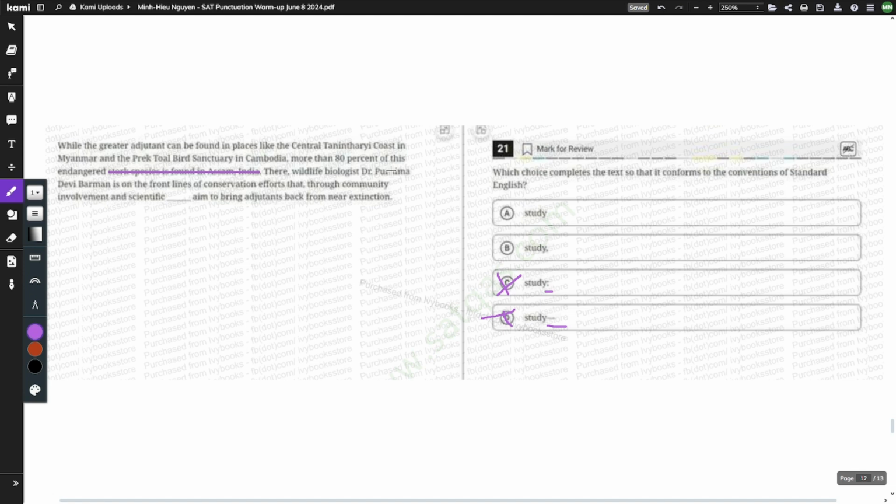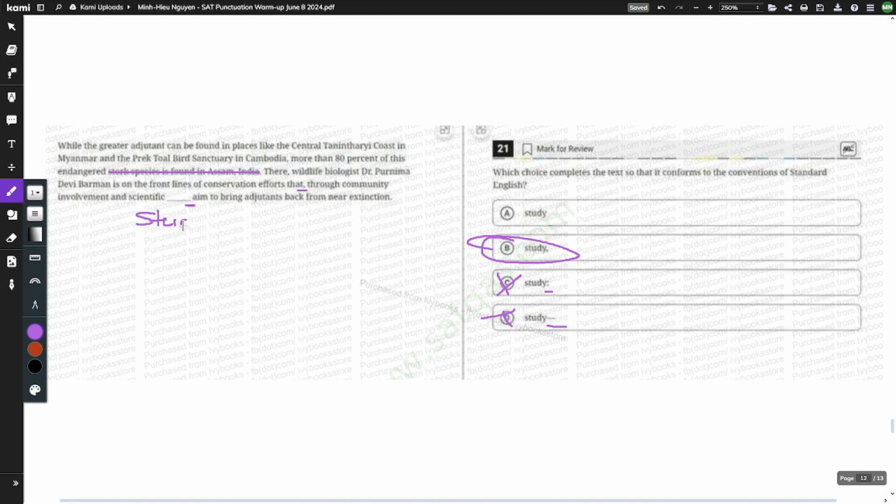So there, blah blah blah. There's a comma right here, which basically means since you started with a comma, you're also going to need to close with a comma. So the answer is B. Just like that.